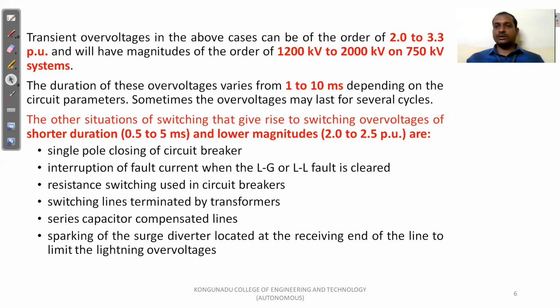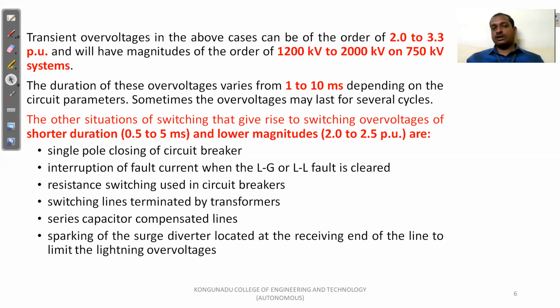Series capacitor compensated lines, and sparking of the surge diverter located at the receiving end of the line to limit the lightning over voltage. If we want to limit the lightning voltage, we use a surge diverter at the receiving end, so sparking of the surge diverter will happen. So this is one of the reasons for the short duration switching surges.